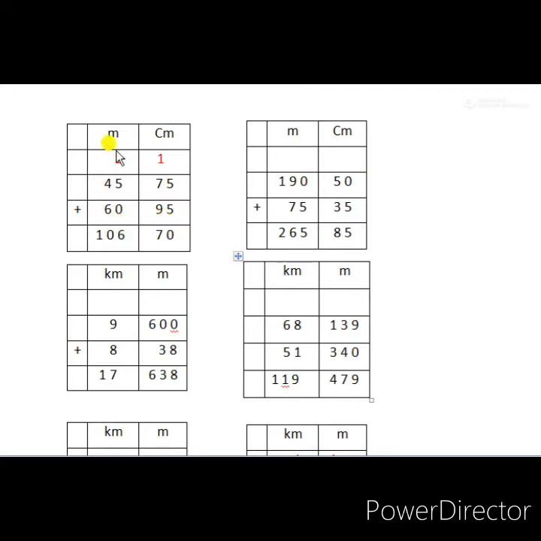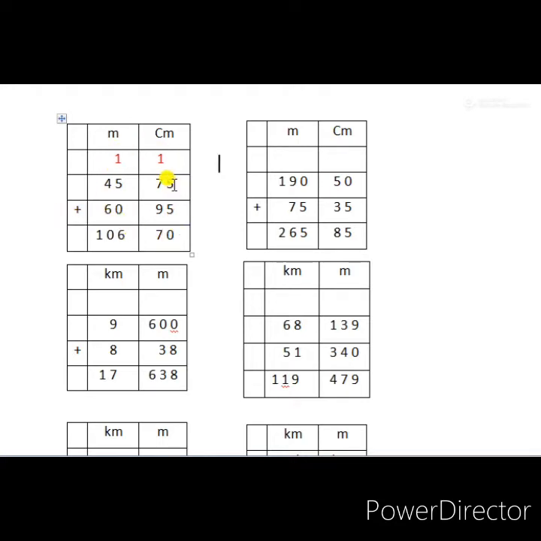To calculate this, first we have to make two columns: first column for meter and second column for centimeter. In the meter column, first we find the meters given here. The first number 45 is the meter and second number 60 is the meter. So those two numbers we write downwards. In the next column we take the centimeters: 75 centimeter and 95 centimeter. After that put the addition sign and now calculate.